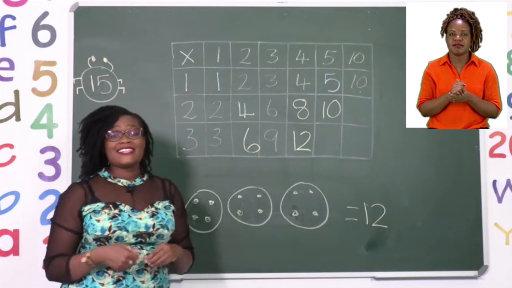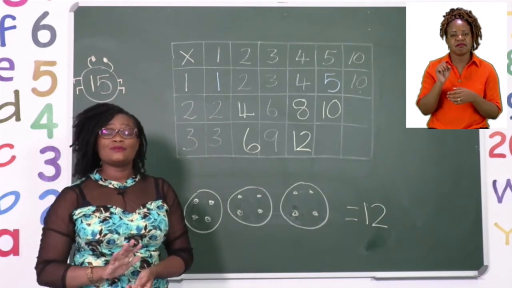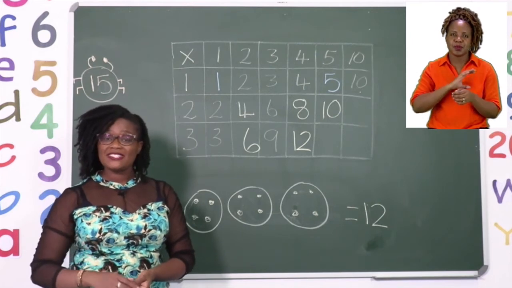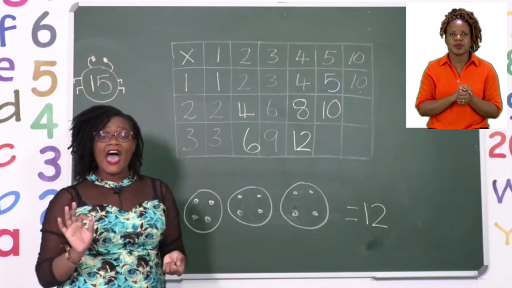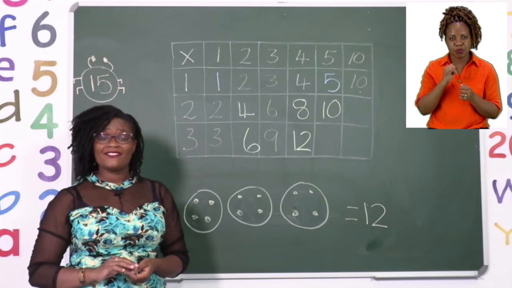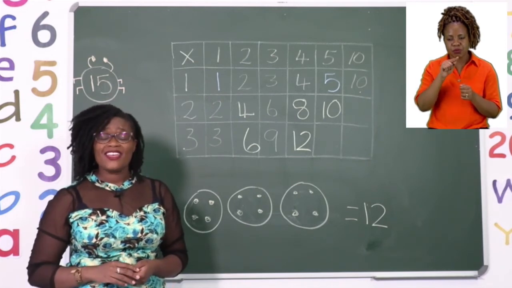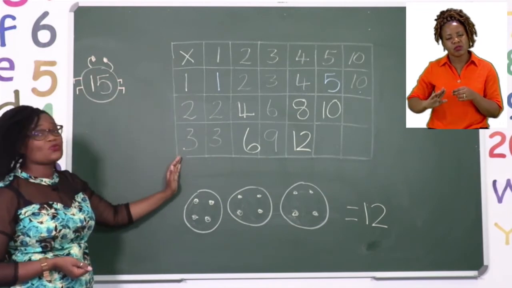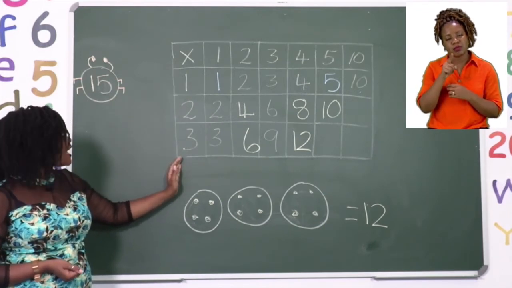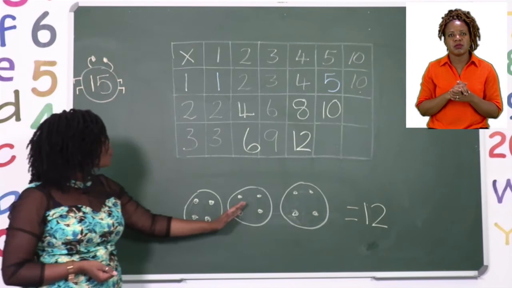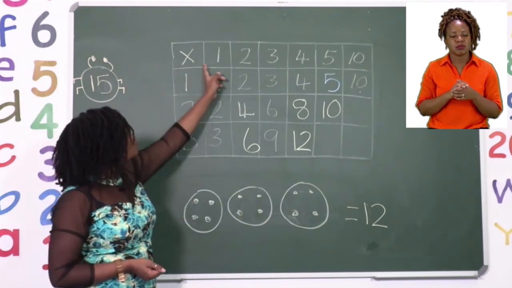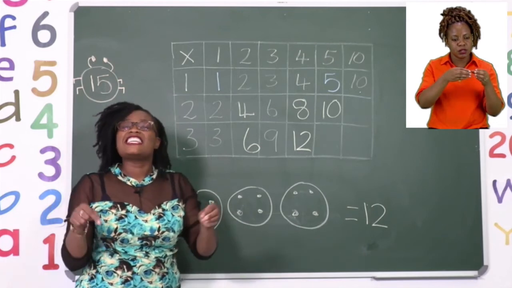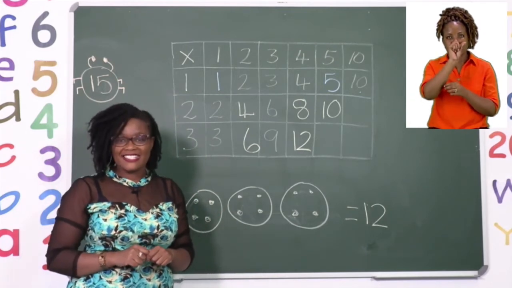Now this is going to take you some time, so I'd like you to please be patient. I want you to really draw your sets somewhere else and take your time. It's okay so long as you get the answer correct. Remember, on this side we are going to be drawing the sets that we see. Like the 3 here, we have our 3 sets. And then across on top, we are going to be drawing how many things need to be in the set.